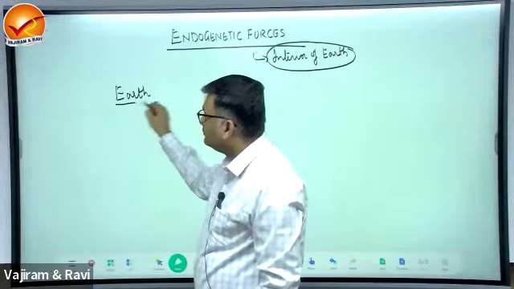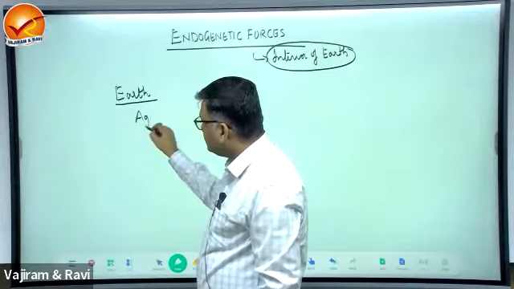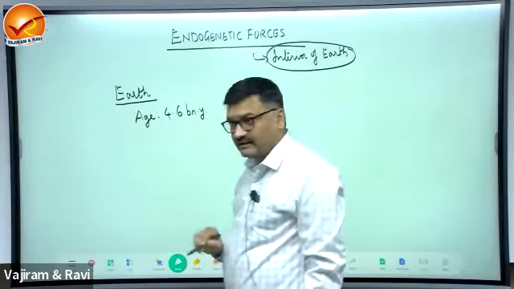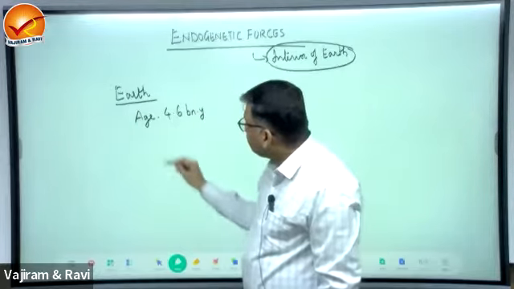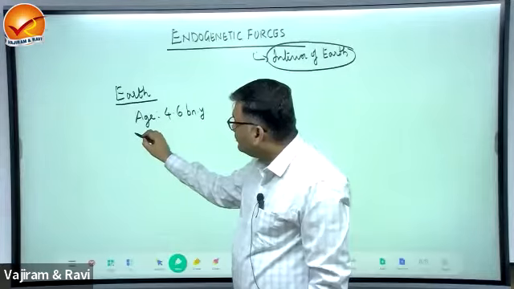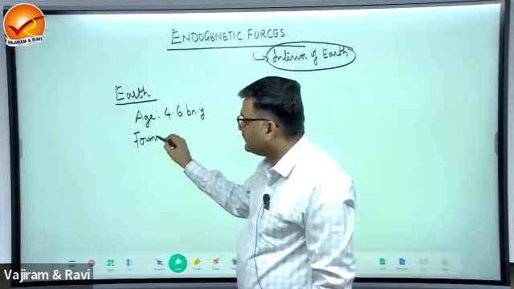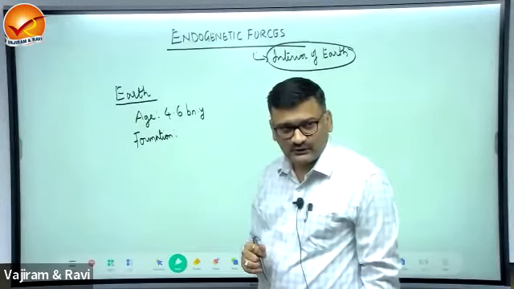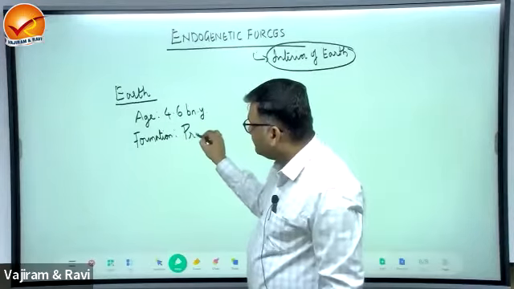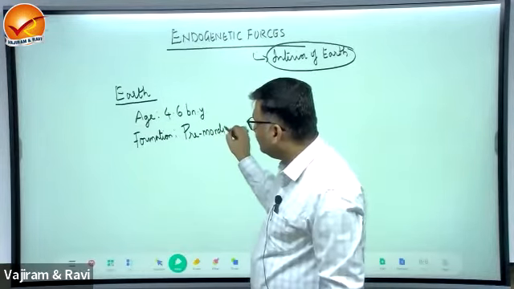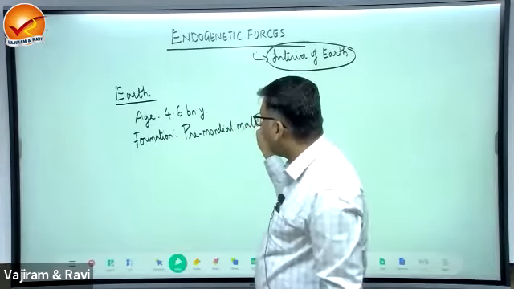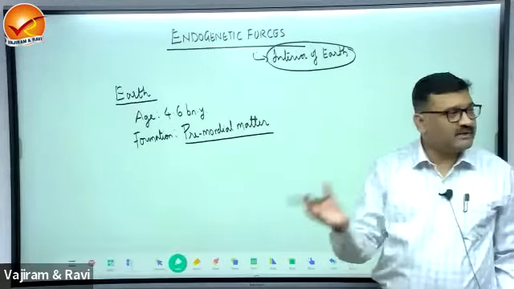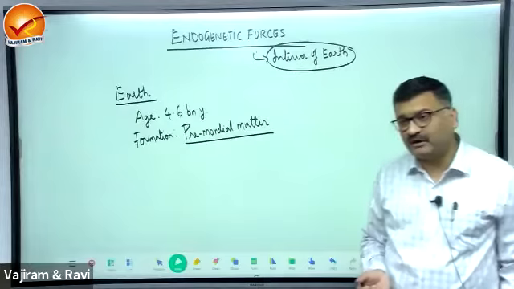Now, so let us see what is earth. Age of the earth, basic information. Age of the earth is around 4.6 billion years. Formation of the earth is from the pre-existing matter of the solar system. This material is known as primordial matter. What is a primordial matter? All the matter that created sun and all the planets. Okay, this is known as primordial matter.